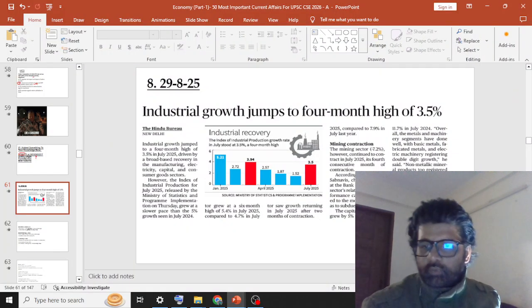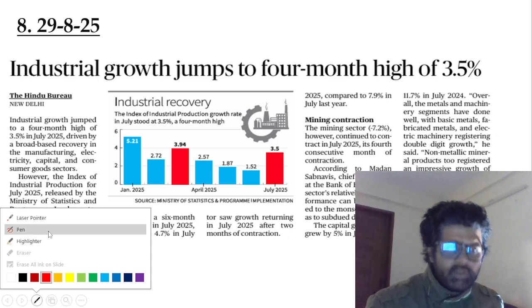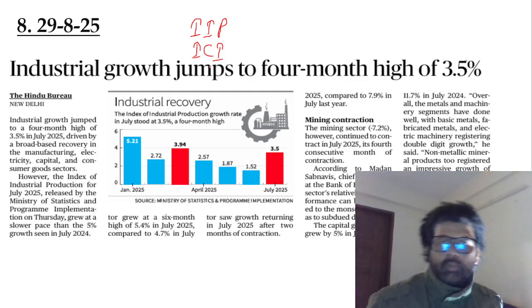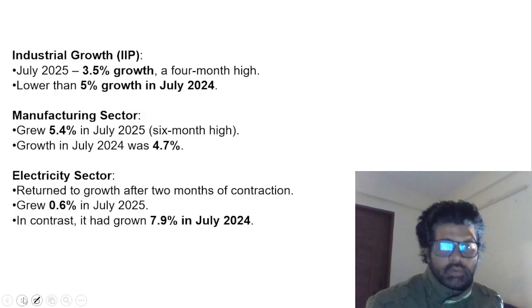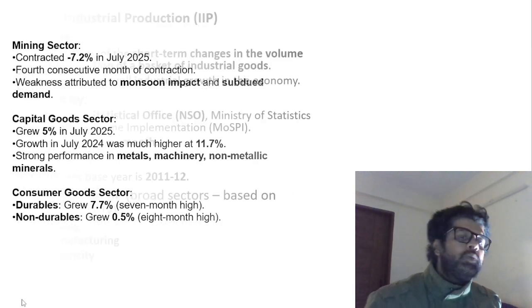Industrial growth jumps to 4 months high of 3.5%. So in this article, you will witness terms: IIP, ICI, index of industrial production, index of 8 core industry. So these things you have to remember. They are numbers, growth and contraction and all. That's fine. That is none of our concern right now. UPSC is not going to ask you that.